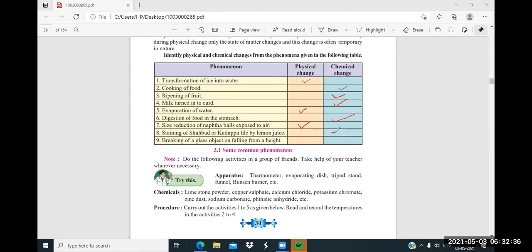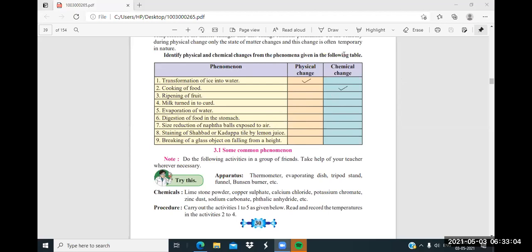And the last one, breaking glass? Physical. So you have just seen this. Now you have to complete this table in your notebook as homework. Got it, everyone? Yes, sir.